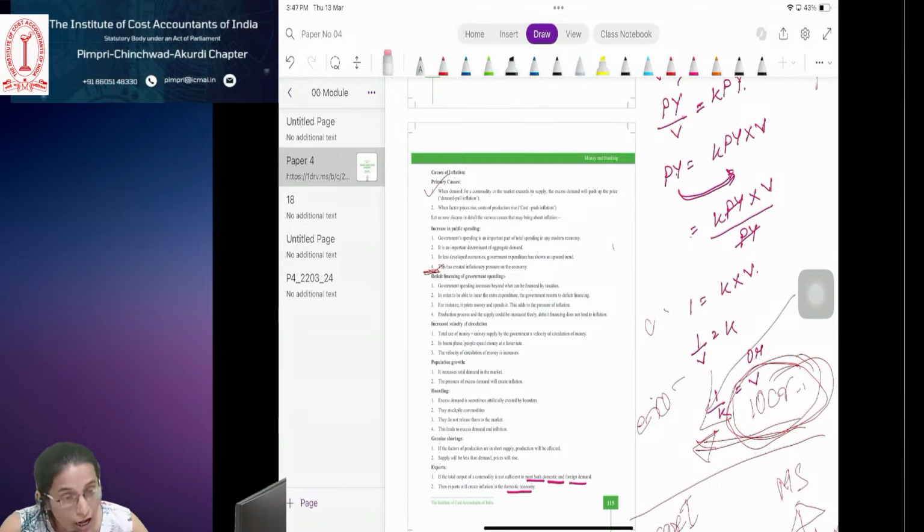Now we will see how this frequency to purchase goods or services with that money is increasing. So in turn, if the frequency to purchase goods and services with the available money increases, the demand for goods and services will also increase. Ultimately, when the demand is increasing with the supply remaining constant, inflation will rise.